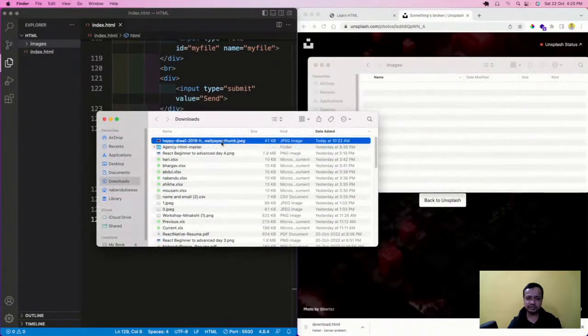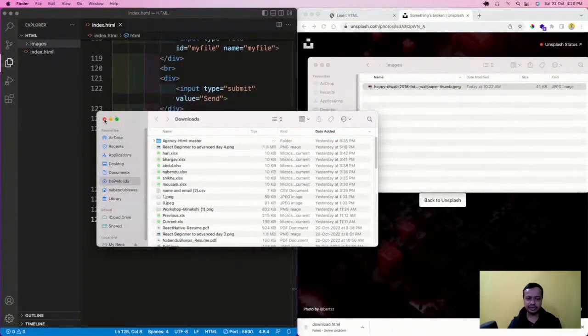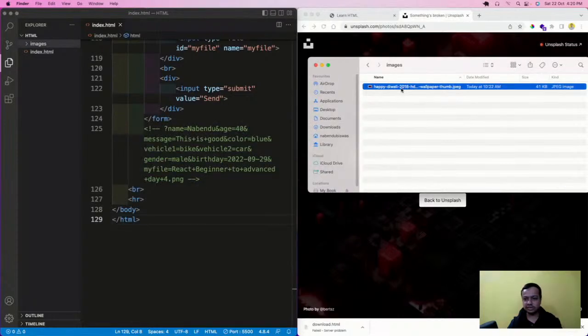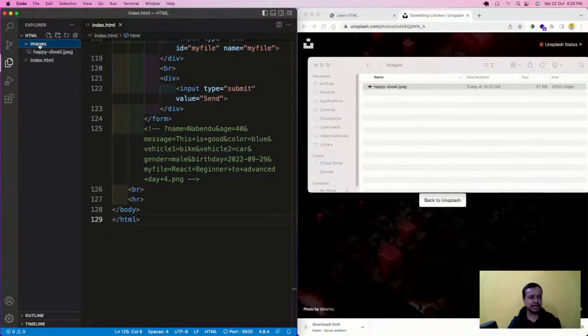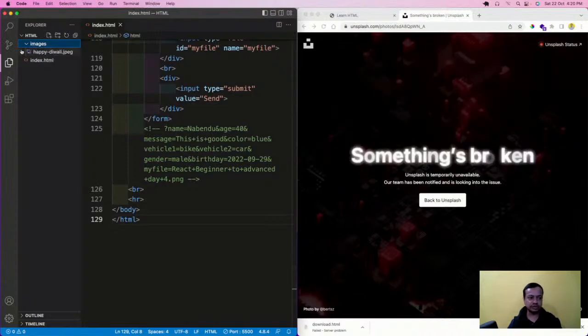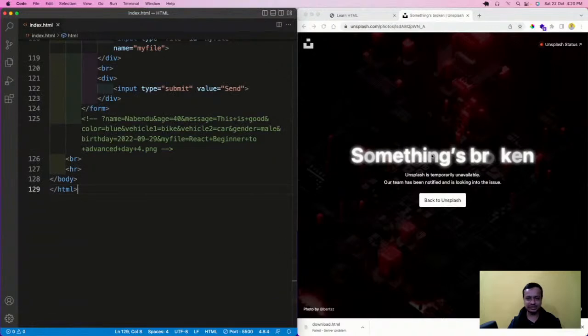I have this happy Diwali image, and happy Diwali to all. I will put it here, and then I have this image here. So how do we show this image? There are two ways to show it. Let me show that.